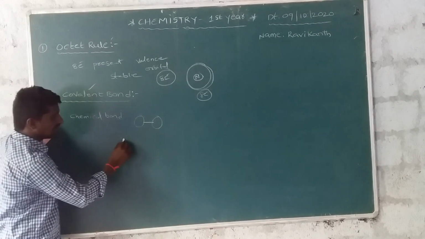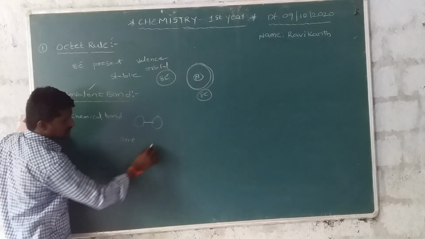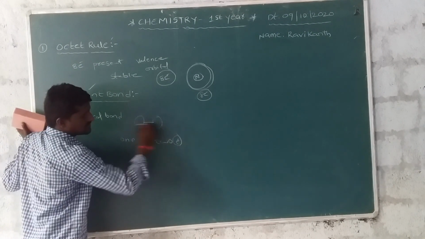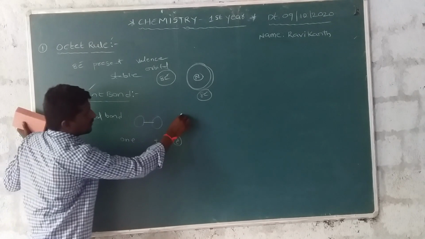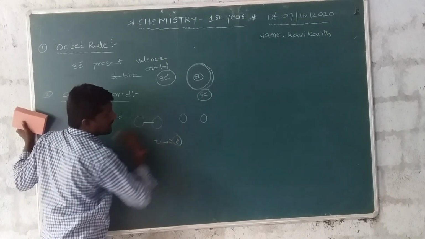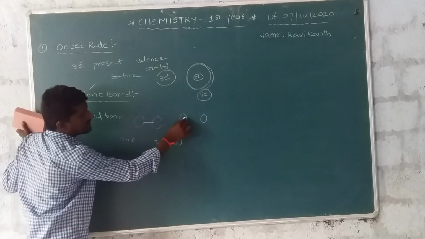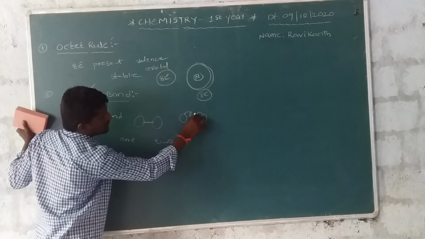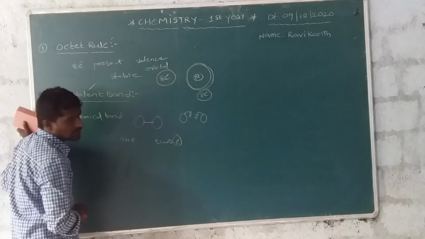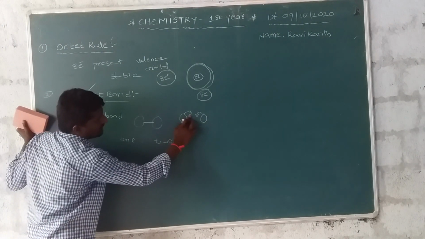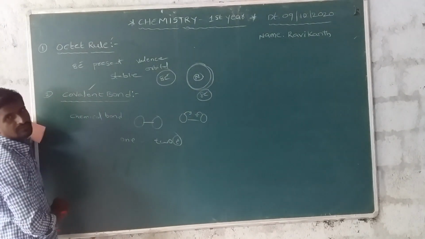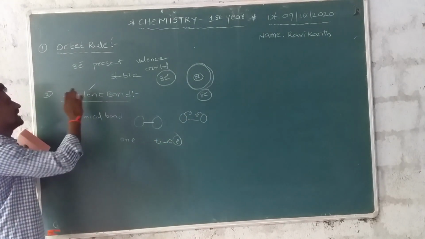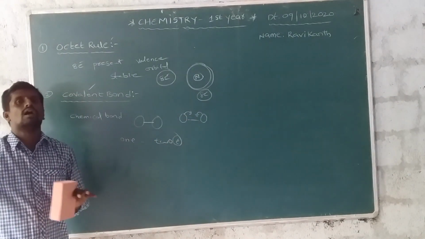For one bond formation, how many electrons are involved? 2 electrons. This is one atom and this is another atom. This atom donates 1 electron and this atom donates 1 electron. In total, these 2 electrons form 1 bond. This bond is a covalent bond.